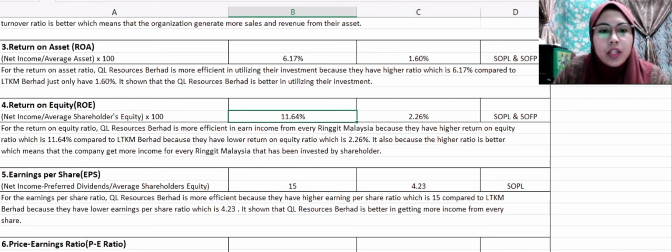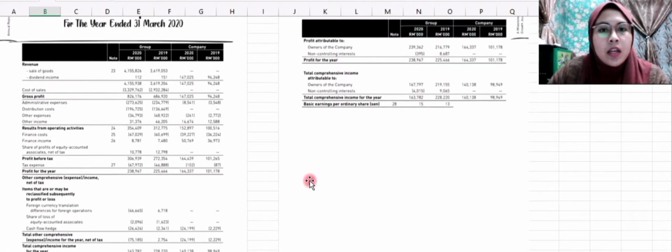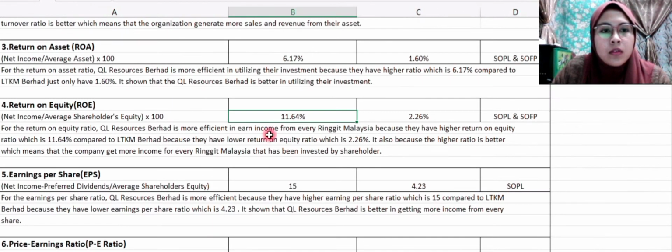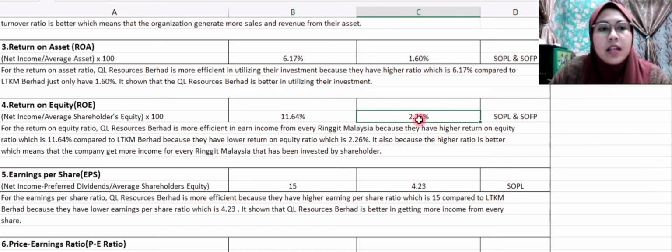So the amount of equity we take at financial position. The total equity is 2014346 and 2091014. So the answer is 11.64%.